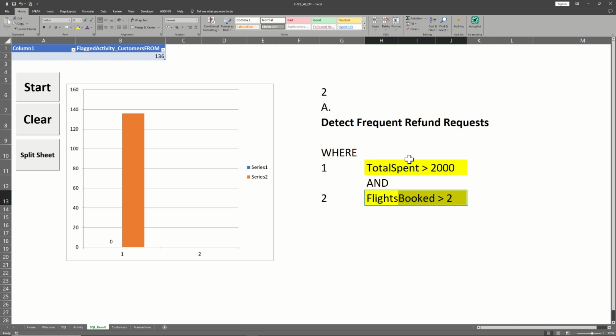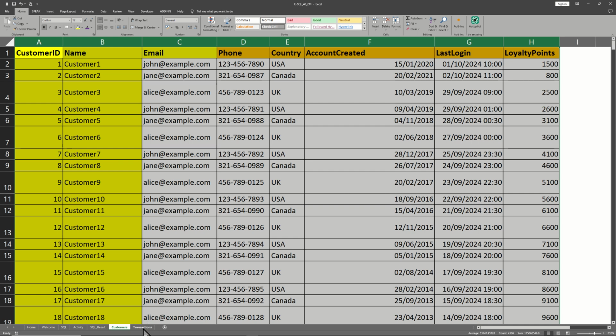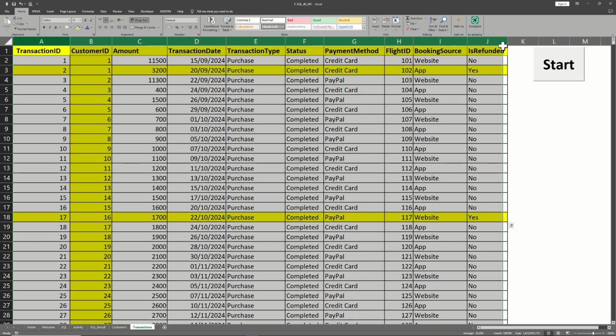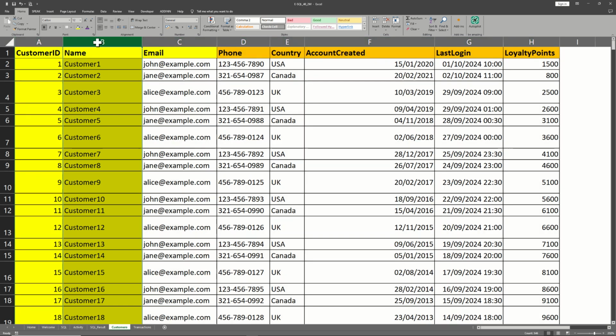All right, so what columns will I be looking at? Firstly, let's go to the tables, which are the different sheets. In the customer table, I should be getting all this data connected to the transaction table. How will I do that? The same thing I did on column B, the customer ID. This is the transaction table we are in. If I go to the customers table, you'll see there's also a column A, and it is a relationship. So I'm going to be connecting the two of them together.